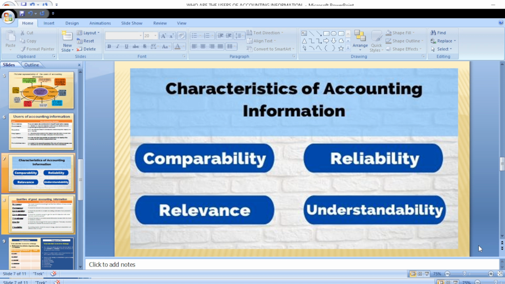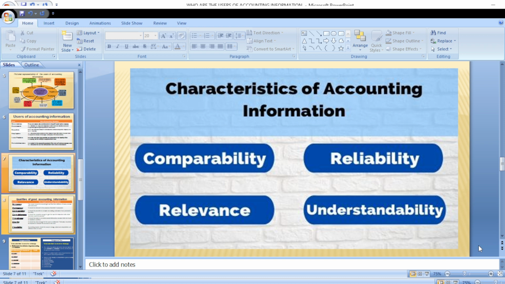So whether the report is reliable. Then whether the report is relevant. Of course, accounting reports are expected to be relevant, because if it is not relevant, there is no purpose for which you are preparing such reports. So it has to be relevant. It must be relevant for the purpose for which it is prepared. And what is the purpose? To determine profitability, whether we are making profit, to determine if the organization is doing well.